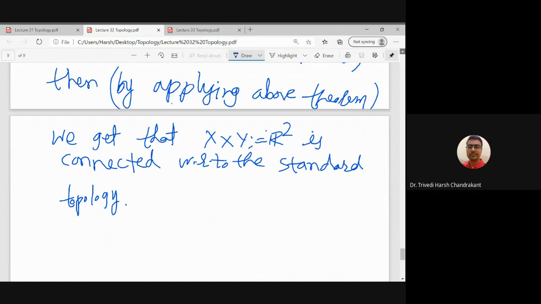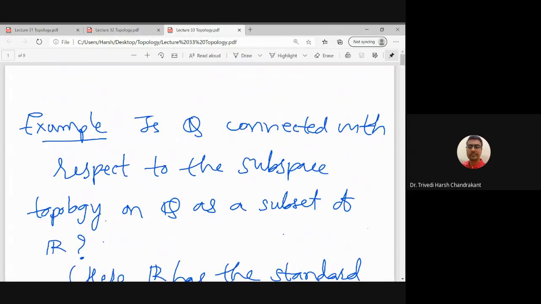So today we will see some examples of different connected as well as disconnected spaces. Let us take the first example. If I consider the set of rational numbers, which is denoted by Q, then is Q connected with respect to the subspace topology on Q as a subset of R? So this is the question.